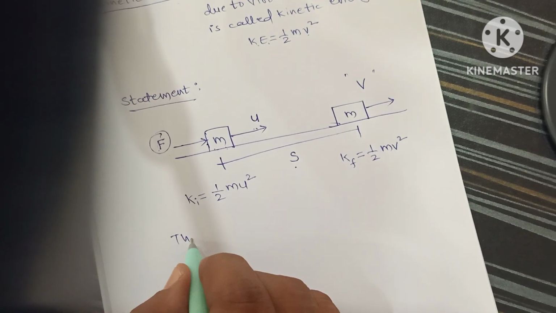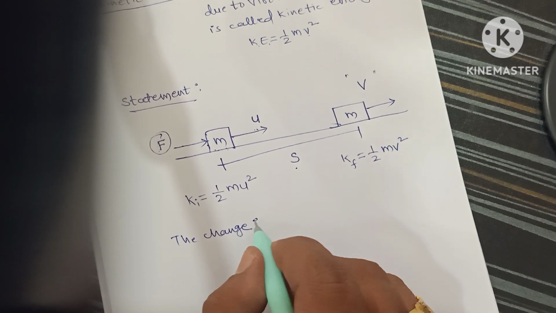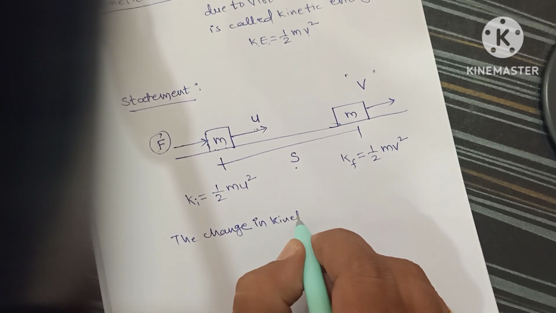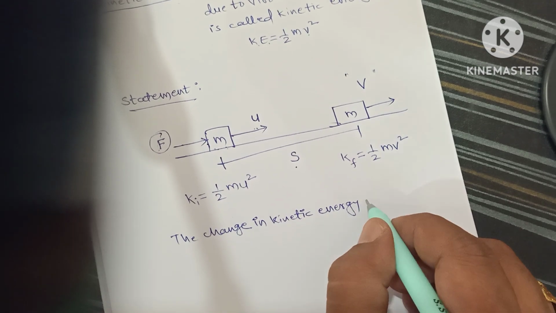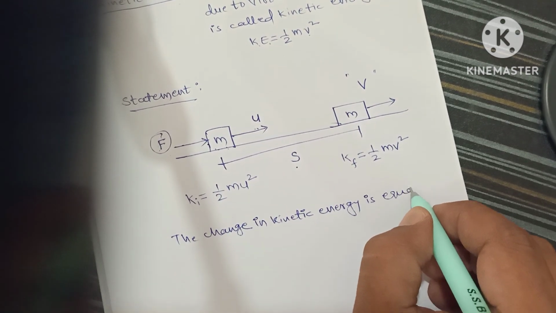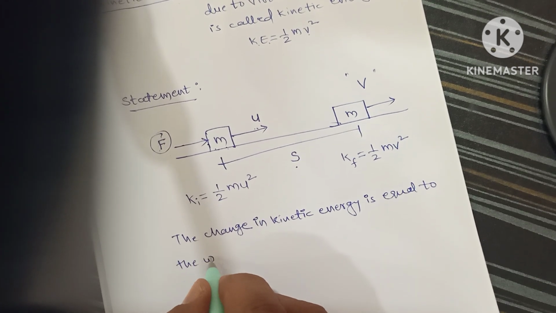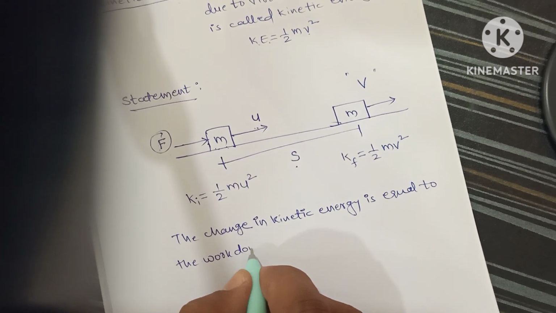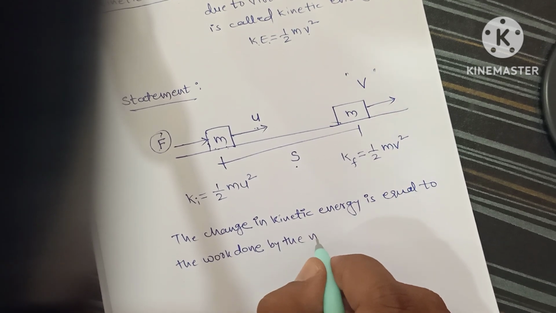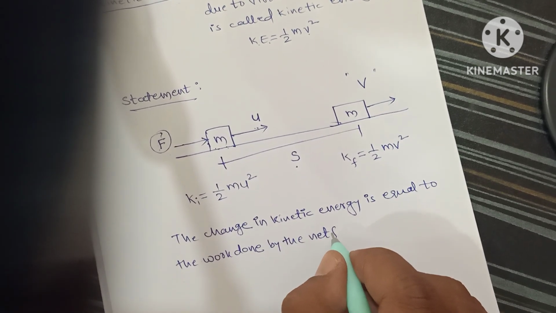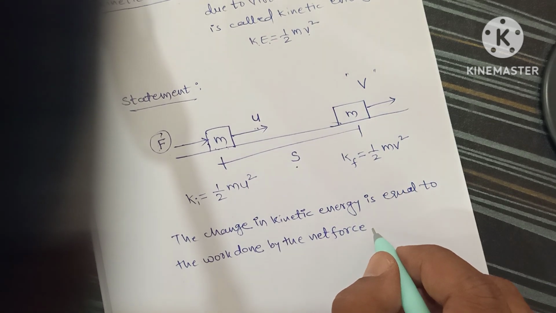What is that? The change in kinetic energy is equal to the work done by the net force.